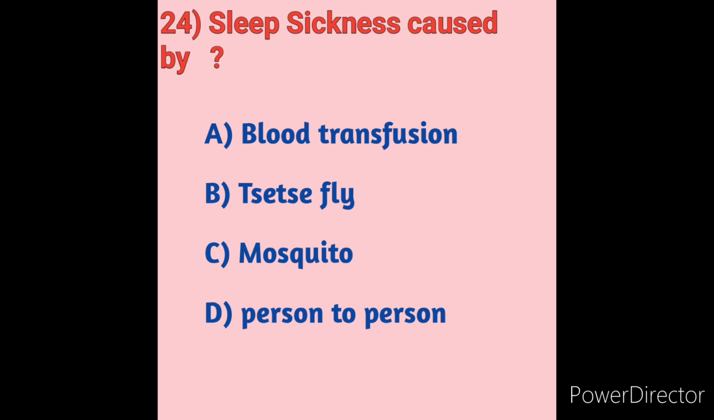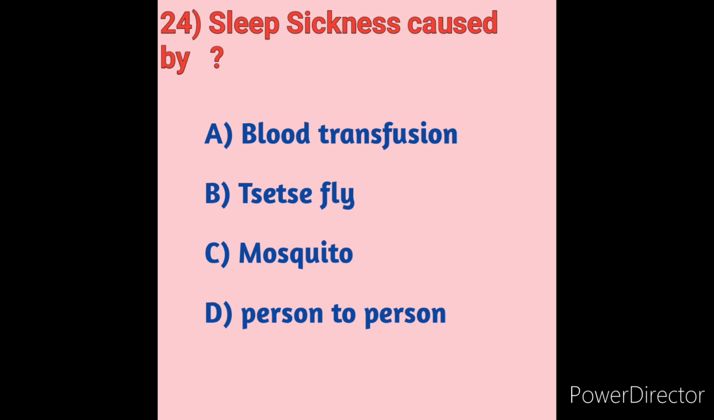Trypanosomiasis. African trypanosomiasis is also known as sleeping sickness. It is caused by microscopic parasites of the species Trypanosoma brucei. It is transmitted by the tsetse fly, or Glossina species, through the bites of infected tsetse flies.